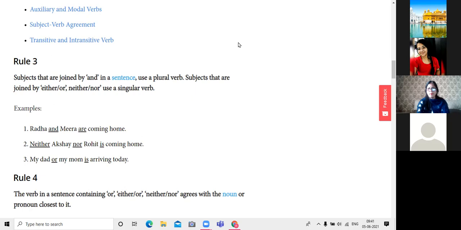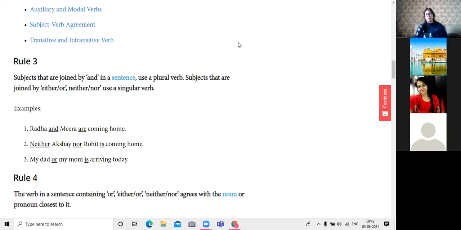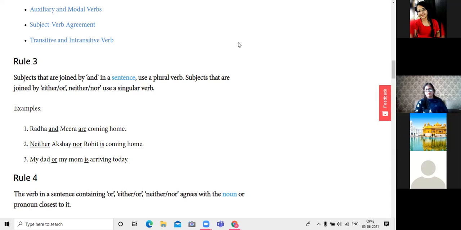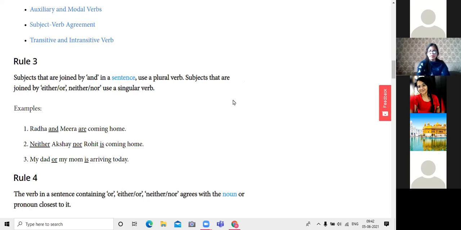Ma'am, the sentence should be: my dad and my mom are arriving today. But the speaker says only one person is coming, maybe father or mom. So what? Khushi, unmute yourself. Ma'am, either my dad or my mom is arriving today. Yeah, either my dad or my mom is arriving today. So that would be better. Either my mom or my dad is arriving today.